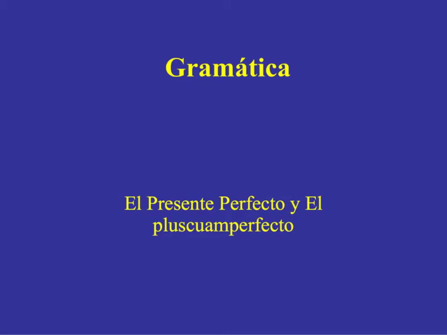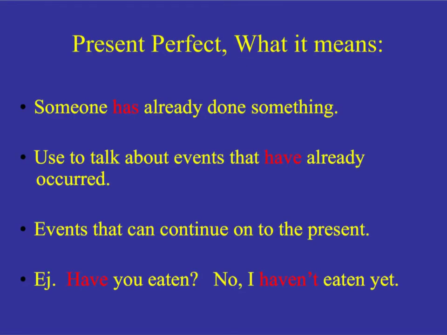Muy bien, chicos. Today you're going to learn a little bit about el presente perfecto. What is the present perfect? This is when you're trying to talk about something that someone has already done. It's used to talk about events that have already occurred. These are things that started in the past and continue on to the present.